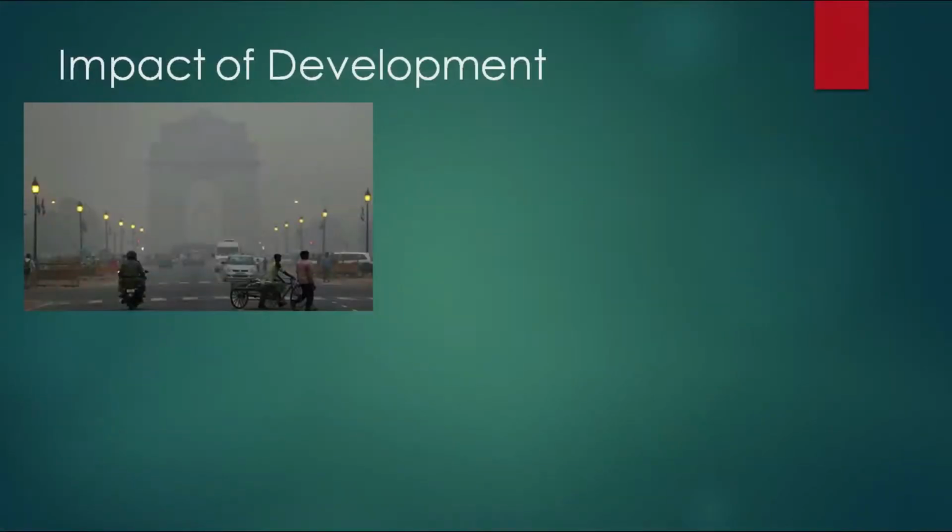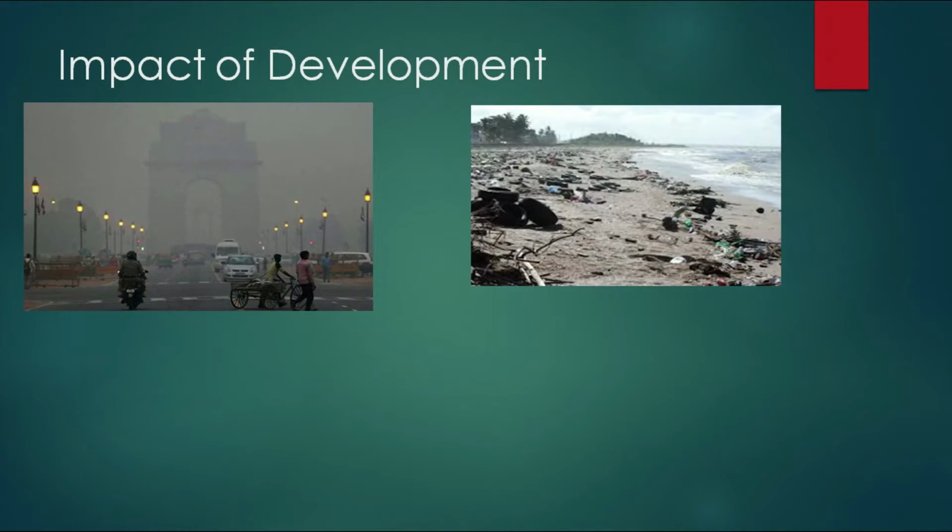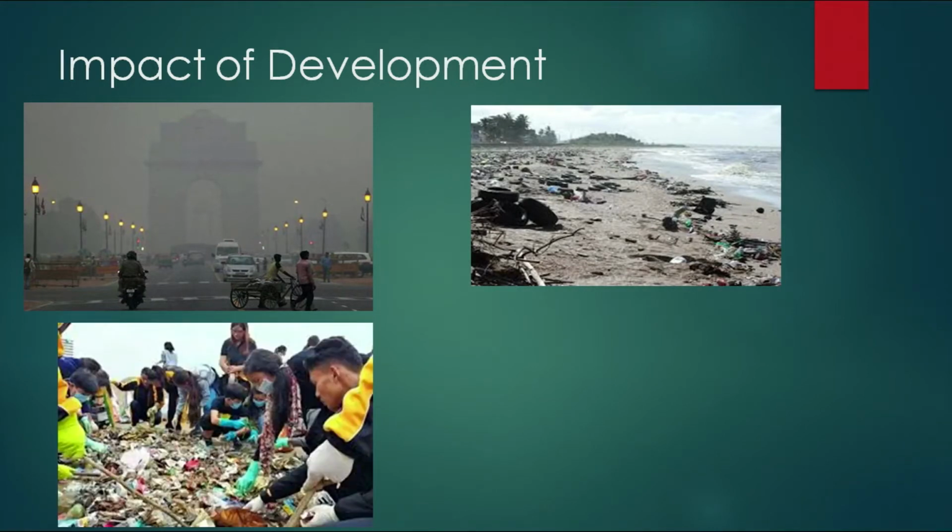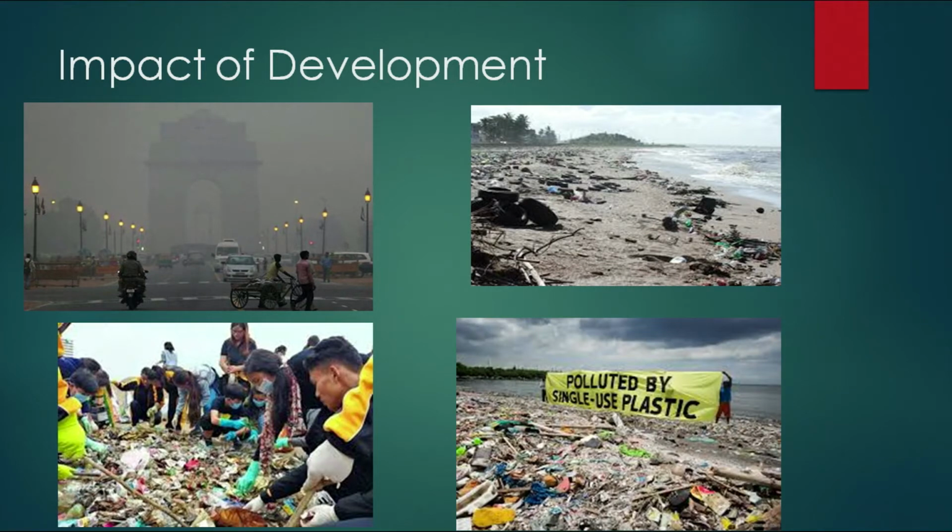As far as the impact of development of societies is concerned, I'm talking about the impact in terms of pollution, for example. The photograph shows you, this is a photograph of Delhi, which shows you how very polluted the air is. So, you're talking about the impact of development in terms of air pollution, in terms of water pollution, in terms of mountain pollution. This photograph actually shows Mount Everest littered with all kinds of debris. You are also talking about pollution which is occurring because of the kind of plastic that is being generated.